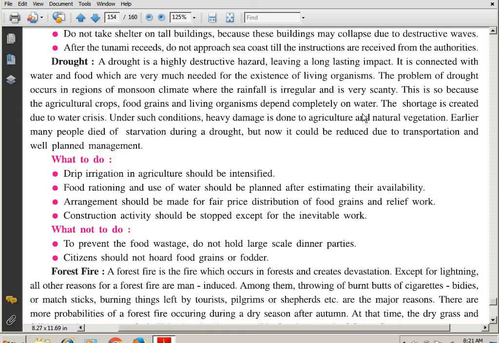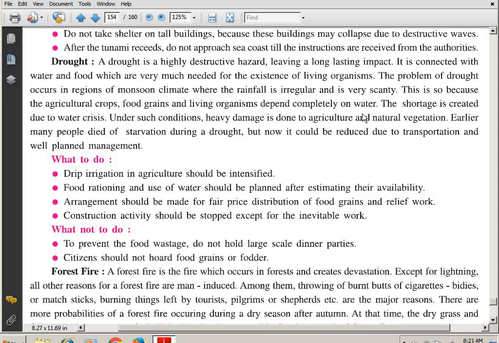On the agricultural crops, that is food grains and the water, obviously. So, for agricultural activities, if there is no water, can the seed grow? It will not grow. If the seeds do not grow, we will not get the food. So, it is understood, students, that it is completely dependent on water.